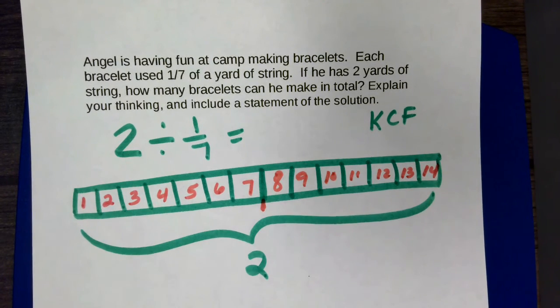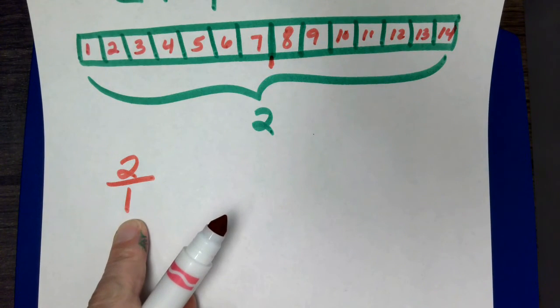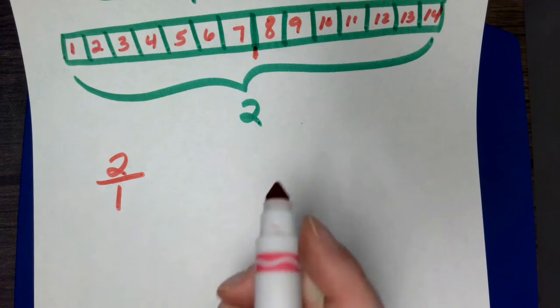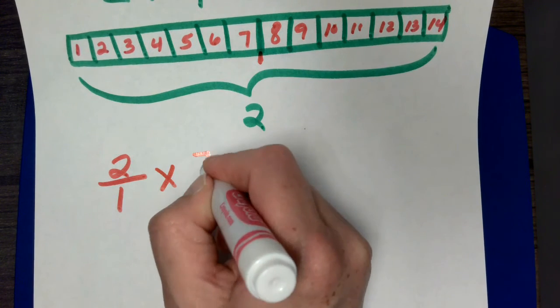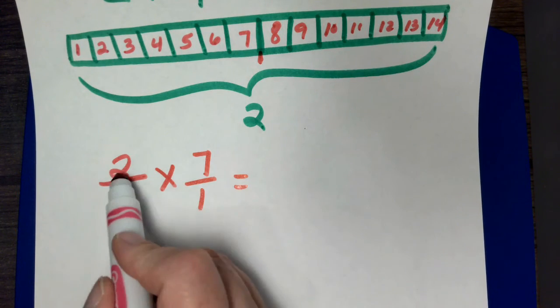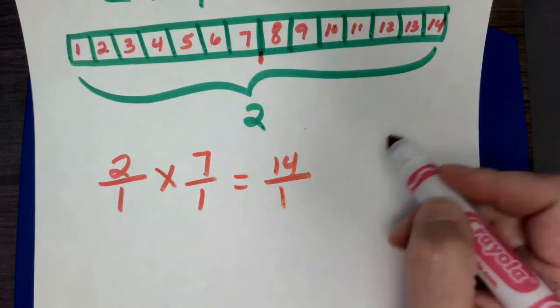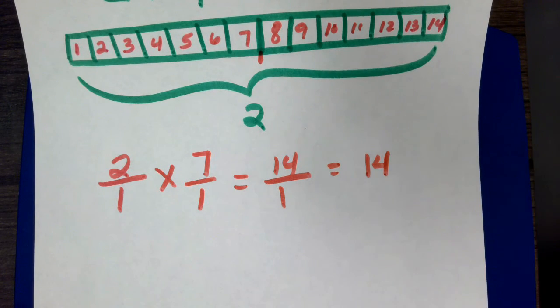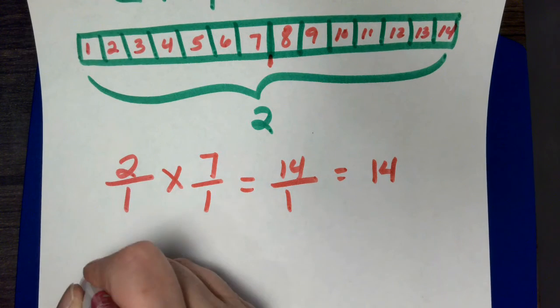So let's go ahead and try this with the keep, change, flip. Okay, so I have 2 over 1. I'm going to just rewrite 2 over 1. I'm going to keep that the same. I'm going to change my division to multiplication, and I'm going to flip my 1/7 into 7 over 1. And I'm getting 2 times 7 is 14, and then 1 times 1 is 1, and that also is equal to 14. So if I was going to write Angel's problem, their answer to the problem, I would say Angel